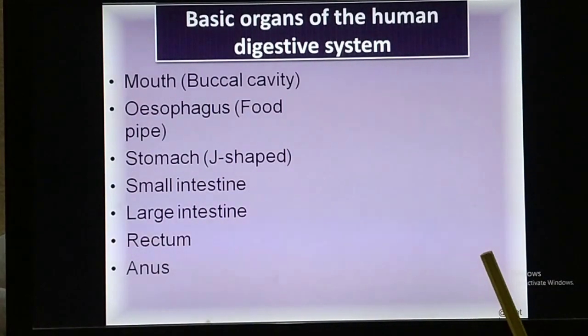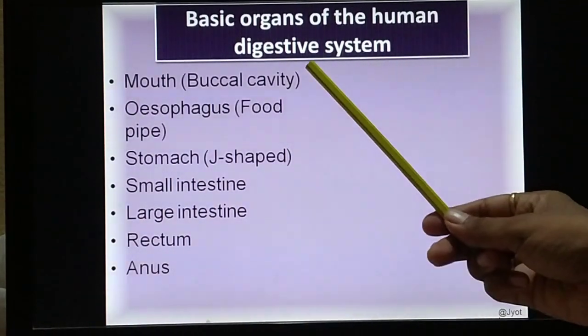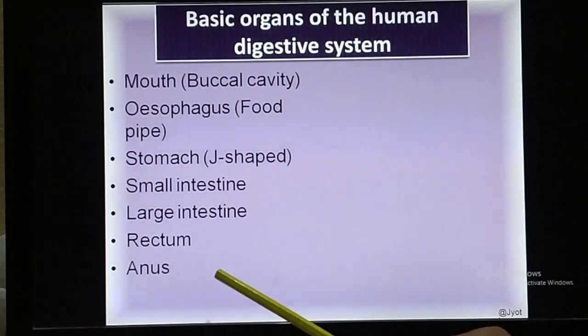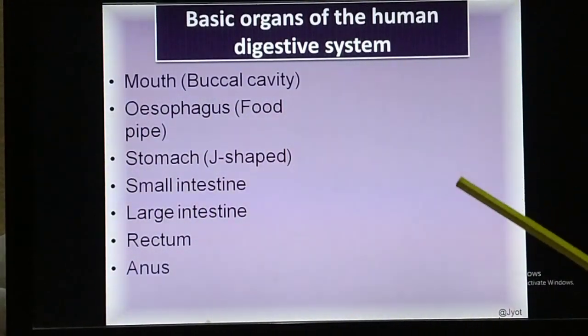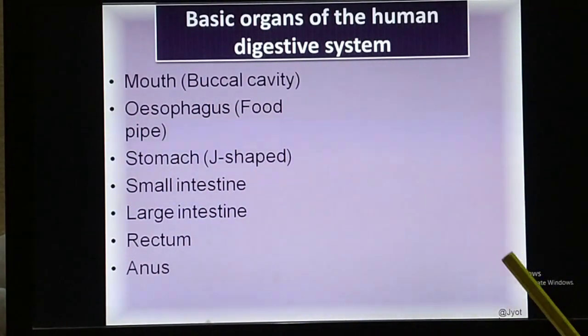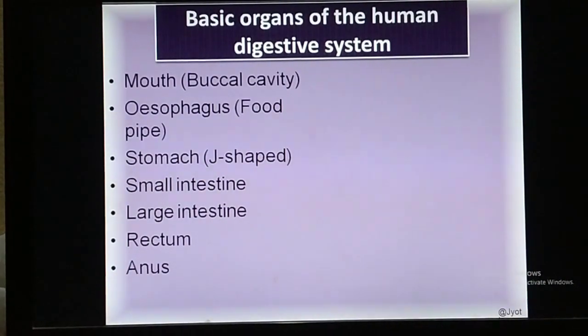So the alimentary canal starts with the mouth and ends with the anus. As a whole it is a tubular structure, and it is called the alimentary canal.